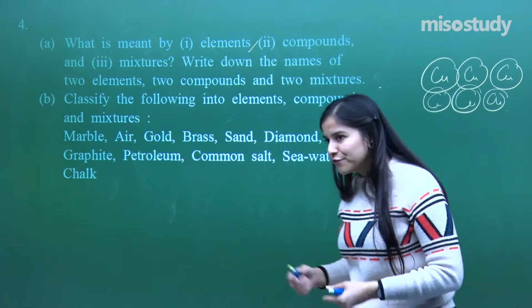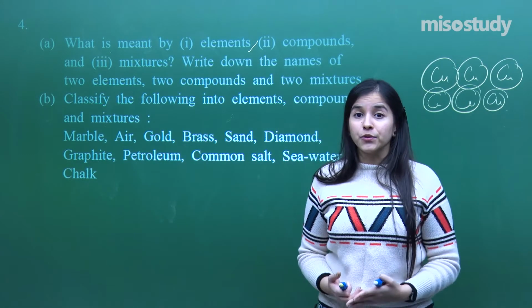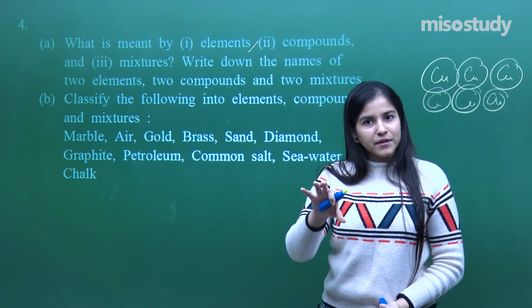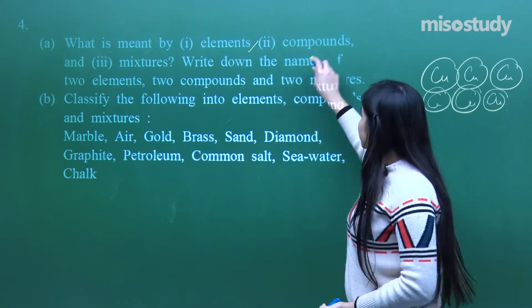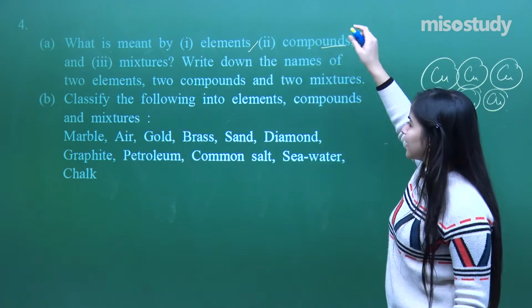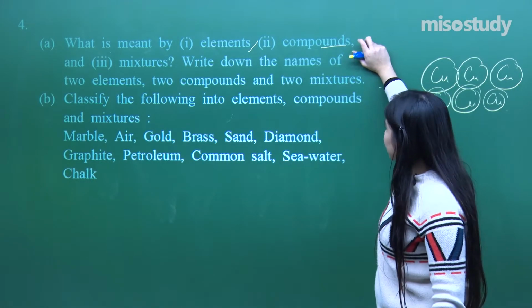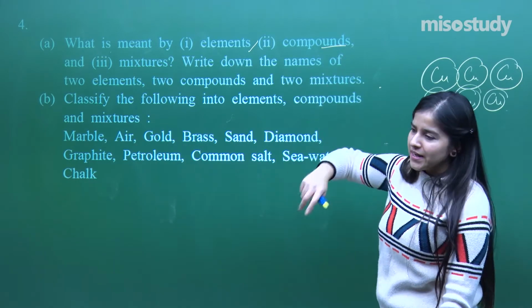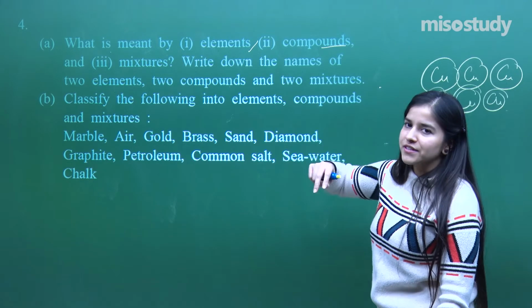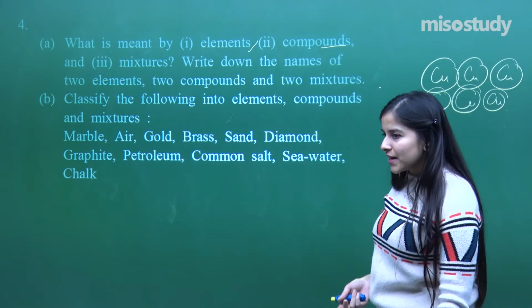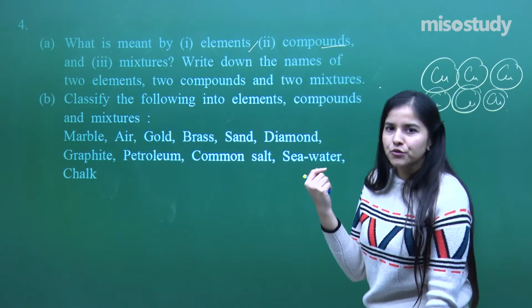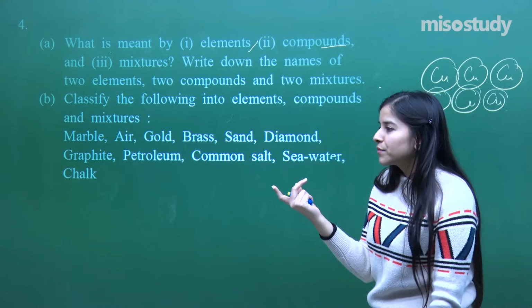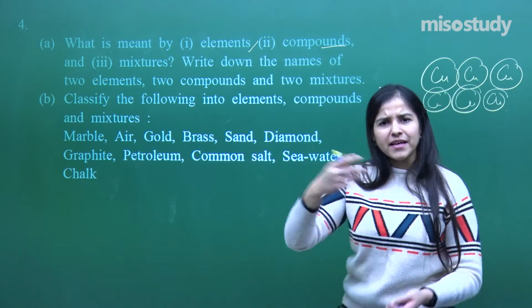Compounds: whenever a few elements combine in a fixed ratio, I get a compound, a stable one. So whenever some elements combine in a fixed ratio to get a stable thing, that is a compound. If I talk about a mixture, a mixture can be random. It can be homogeneous, it can be heterogeneous. So mixtures are basically, if I get a handful of soil from the garden, it is also a mixture. I just randomly mix anything together.